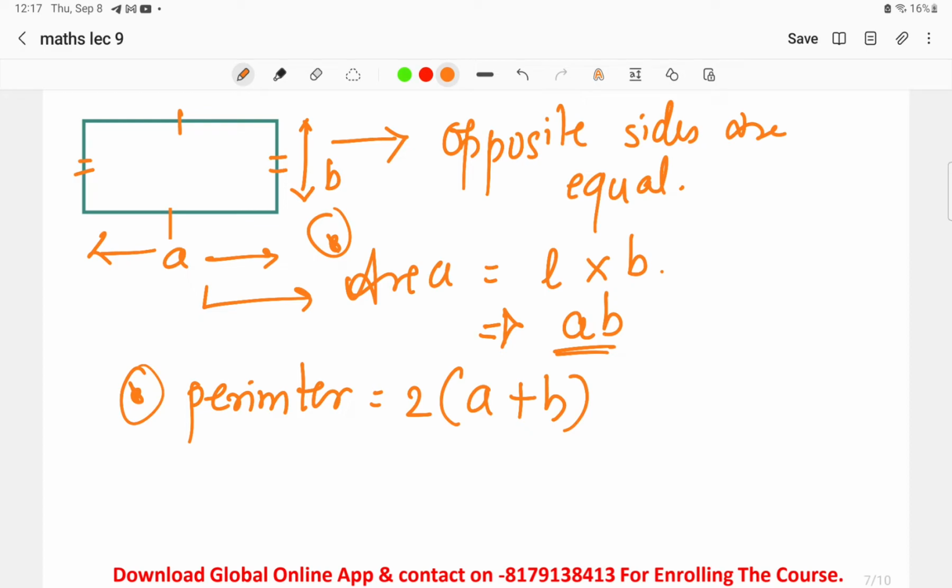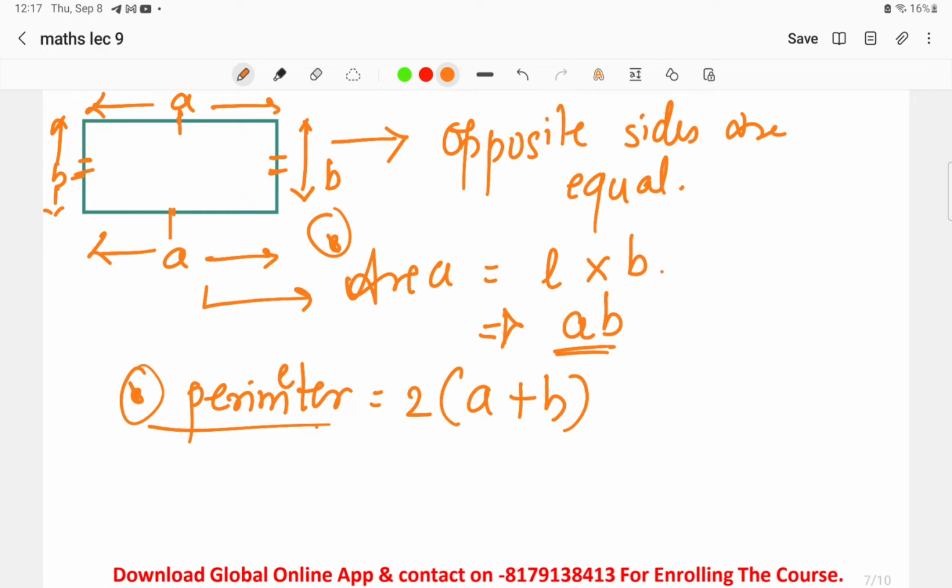Now when we talk about the perimeter, it means we are talking about the boundaries, that you keep in mind. Here A is similar to here also A, both are similar, and this is B and this is B, both are similar, right? This B and this B, this A and this A. So basically we can take the perimeter as A plus B, and as there are two A's and two B's, we take 2 into A plus B. So this is the answer for the perimeter of the rectangle.